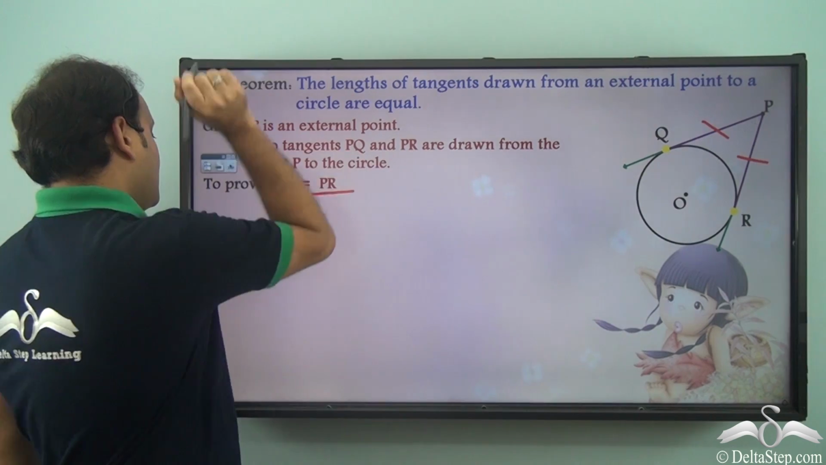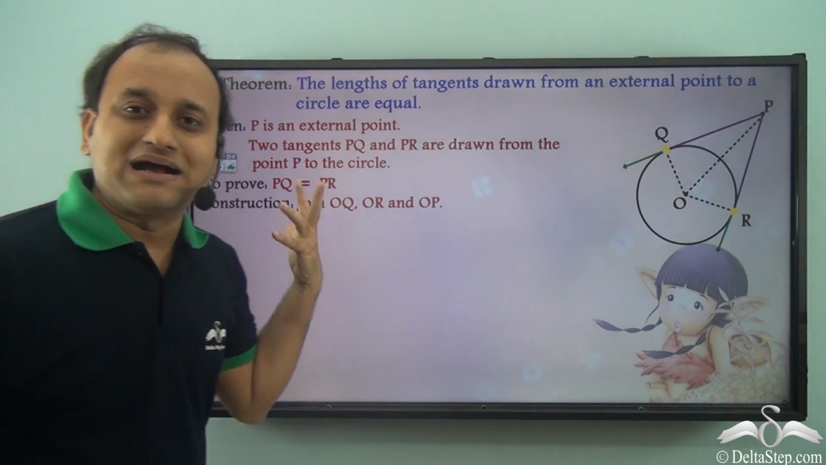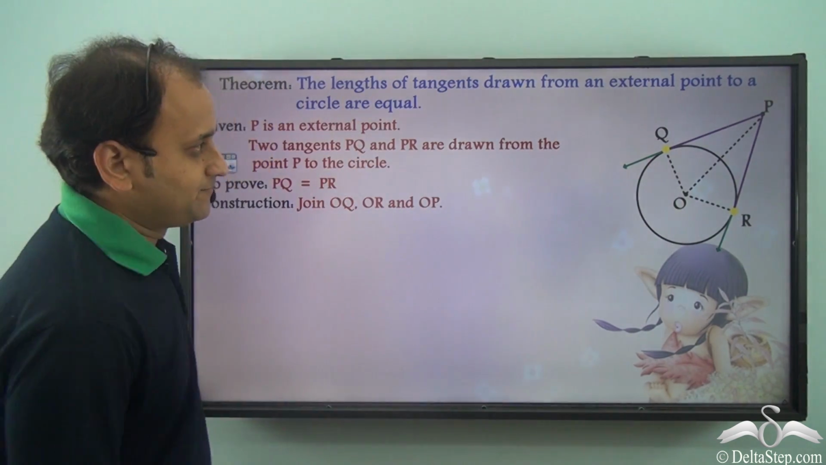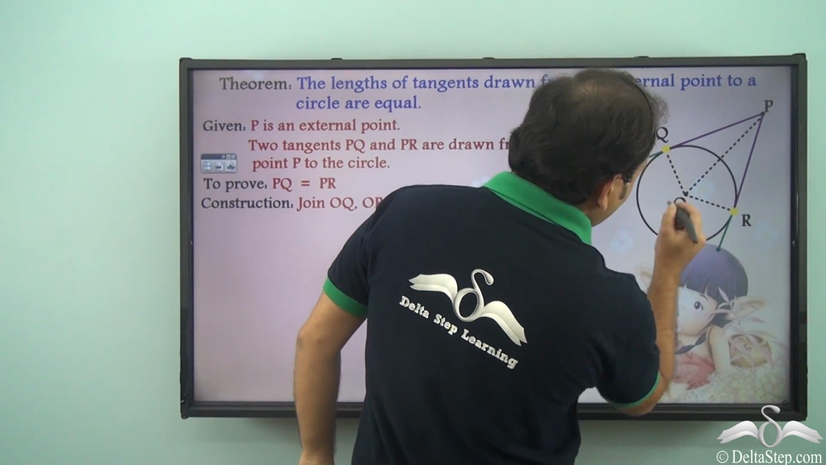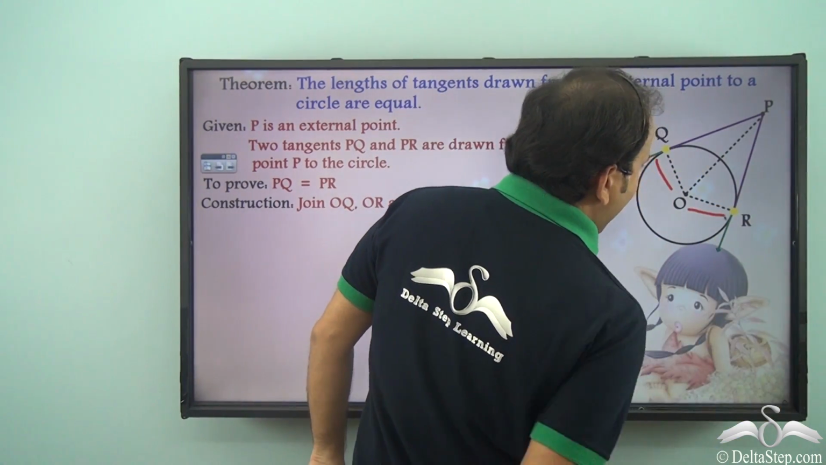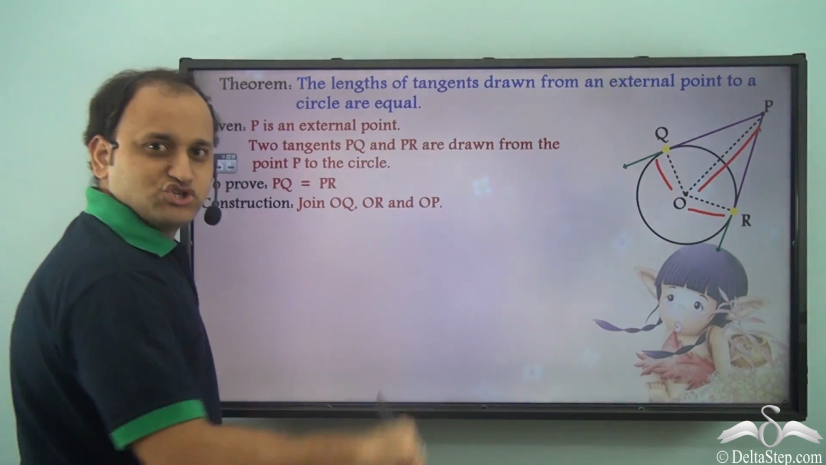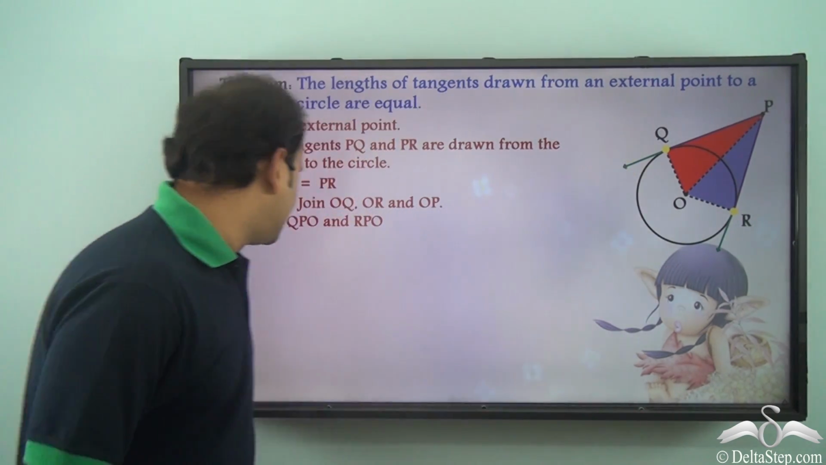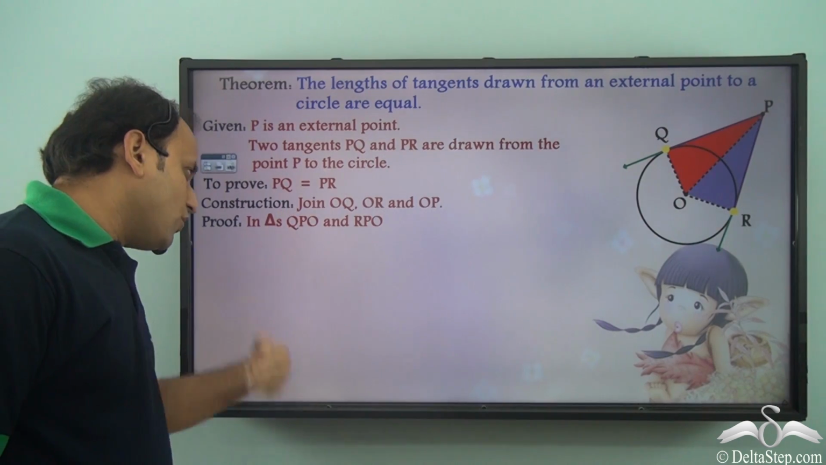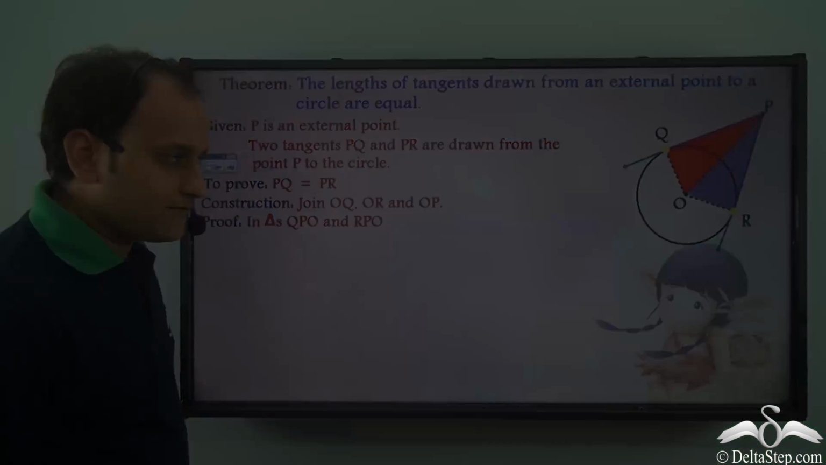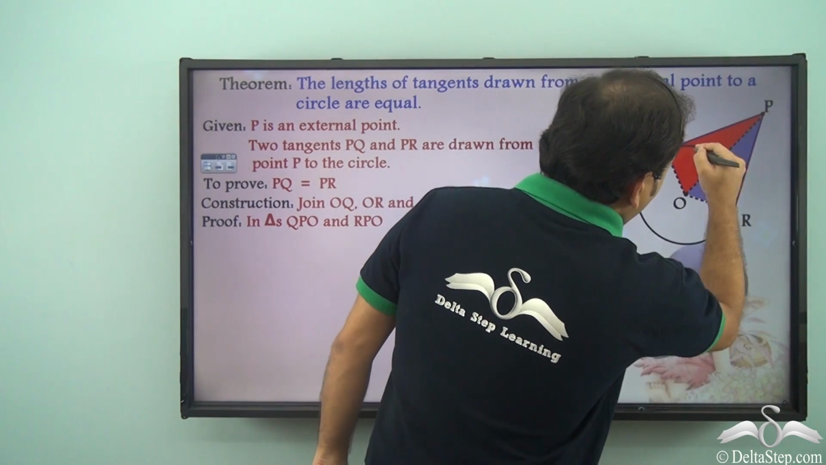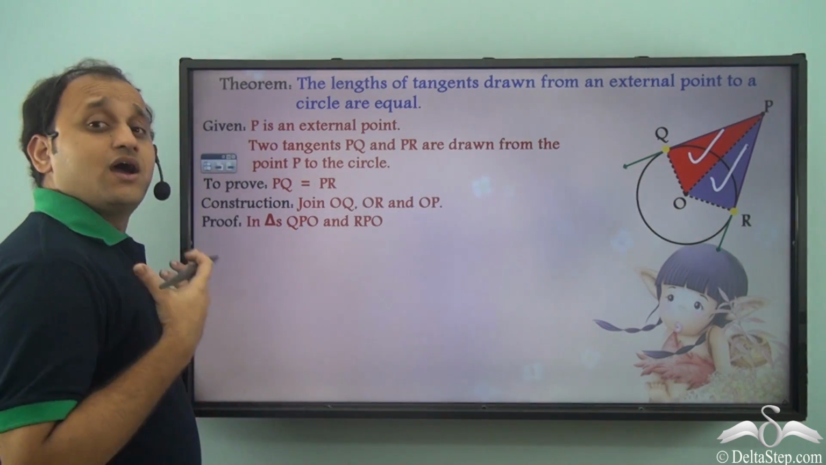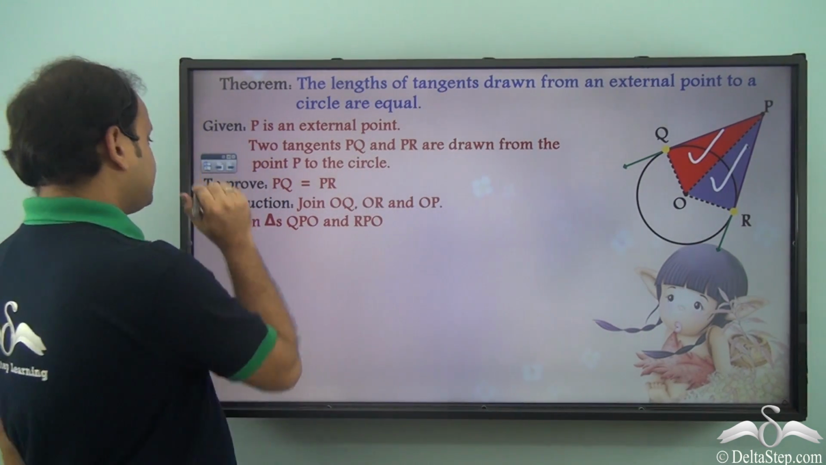But how do we prove it? Let's see. So first of all, we perform a construction. So we join OQ, OR and OP. So as you can see, OQ, OR and OP have been joined. Next, let's consider these two triangles here, that is, triangles QPO and RPO. So we have triangles QPO and RPO. Now in these two triangles, what can we prove in them?